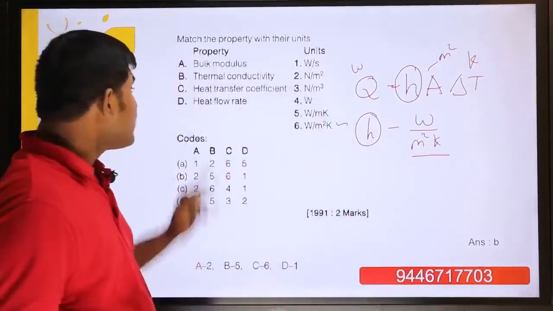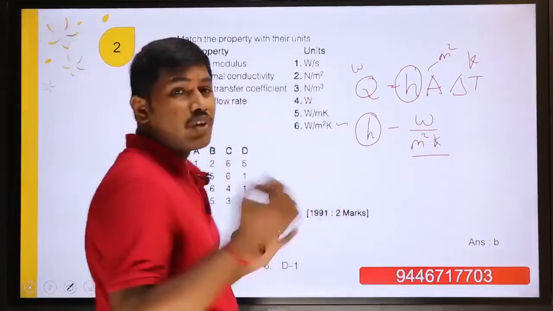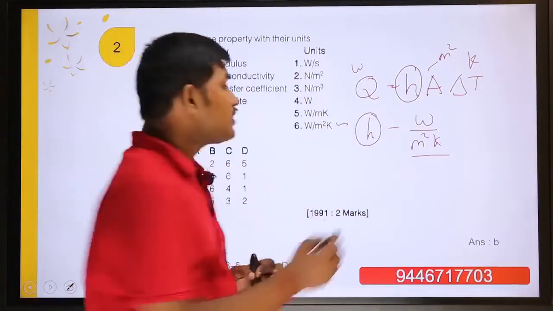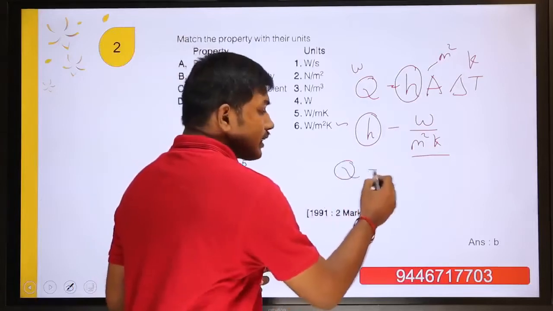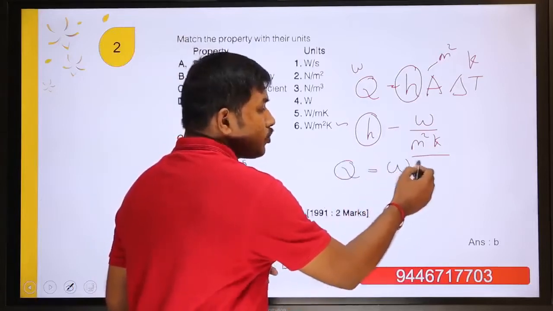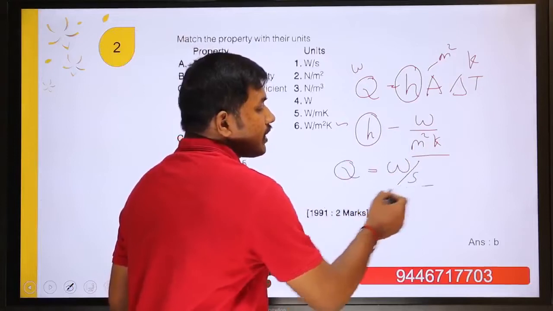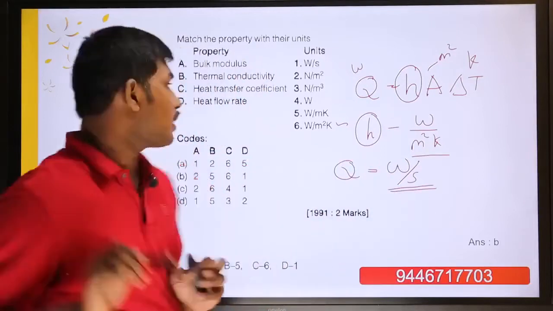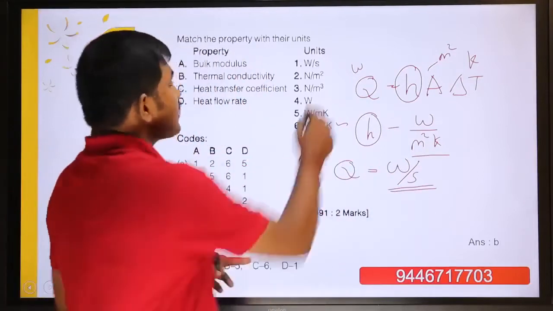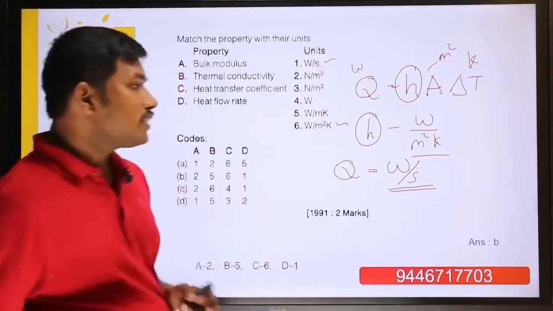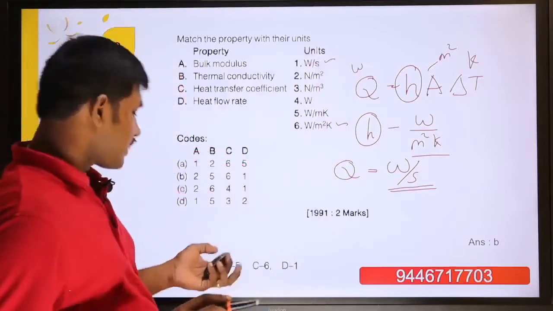And the next one, heat flow rate. Heat flow rate means heat flowing per second. So what is the unit of heat? Watts, that is, heat flowing per second. The answer is 1. So this is the answer to the second question.